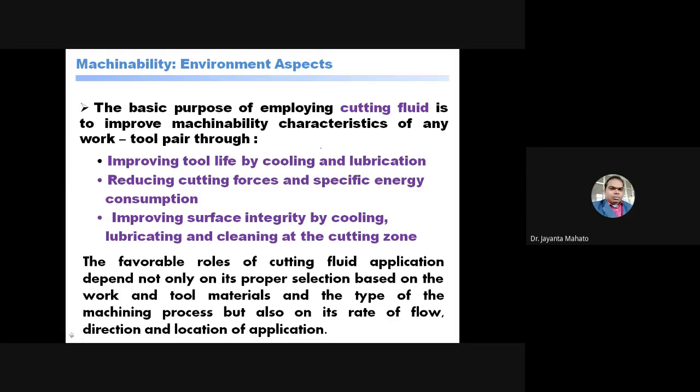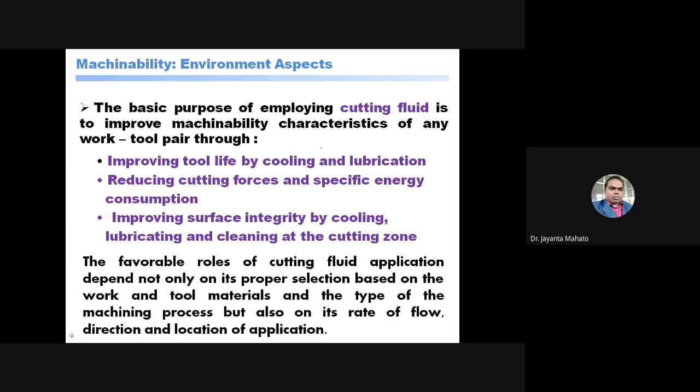selection based on work and tool material. So the cutting fluid application depends not only on the selection based on the workpiece and tool material and the type of the machining process, but it also depends on its rate of flow, means how much rate you are applying the cutting fluid.